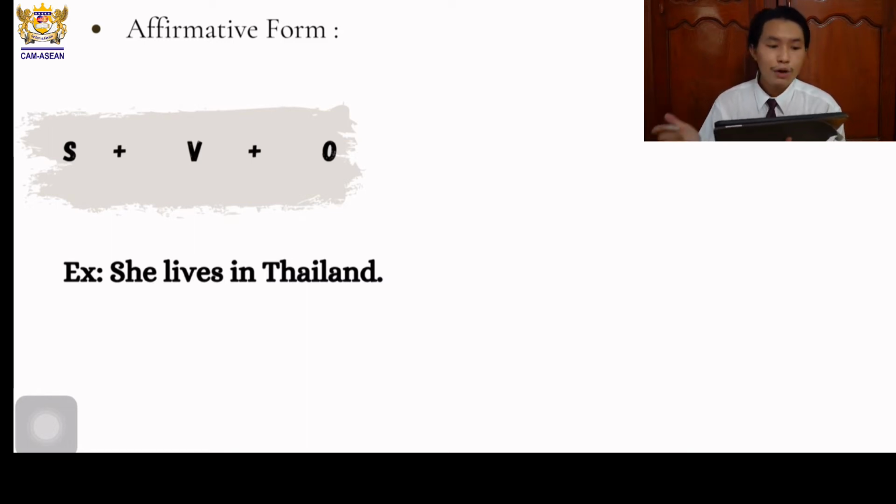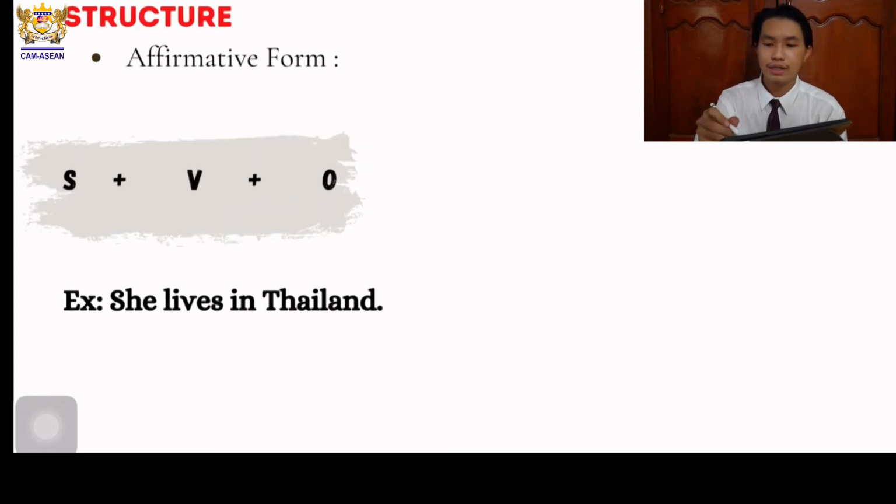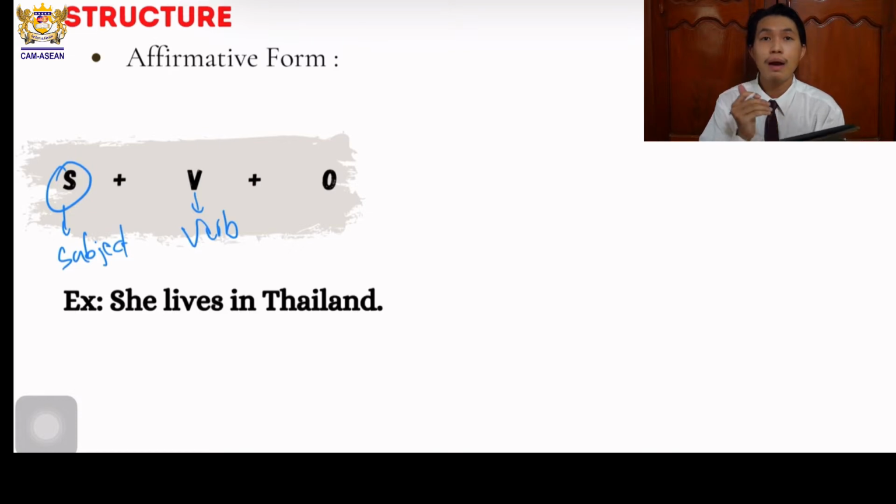It starts with the subject, letter S is subject, and followed by V, which is the verb. The verb is the verb of present simple, or a lot of people consider it as verb 1. And then followed by an object, which is not very necessary, but it could be used.